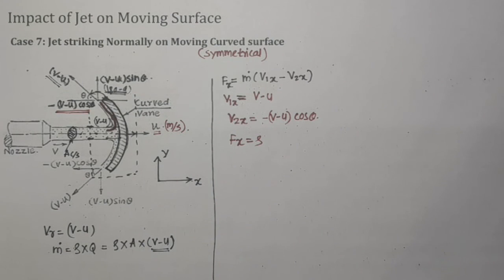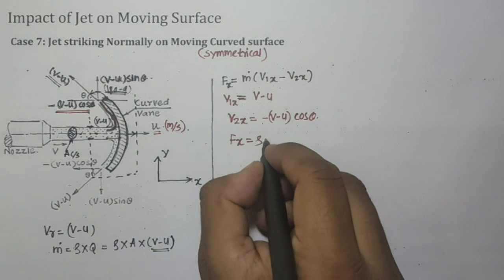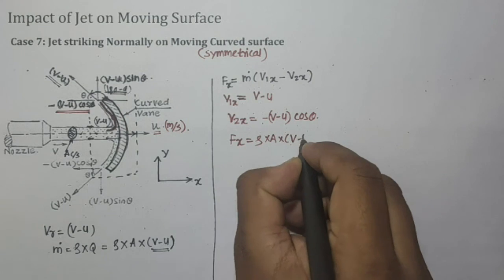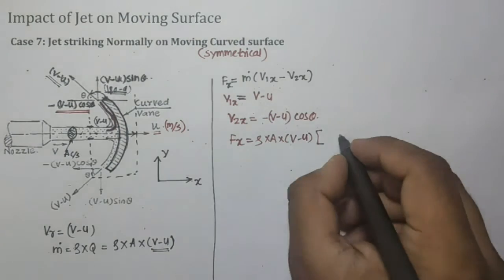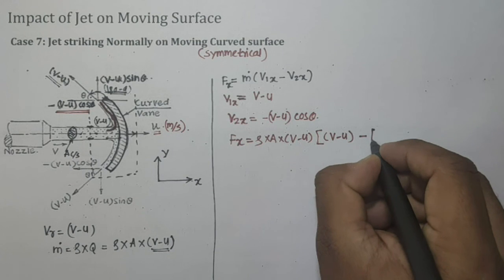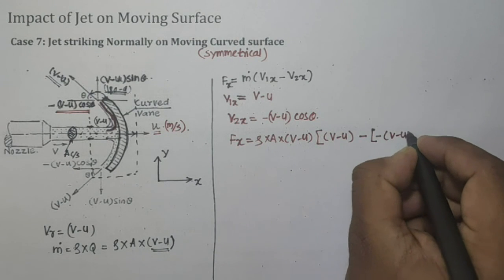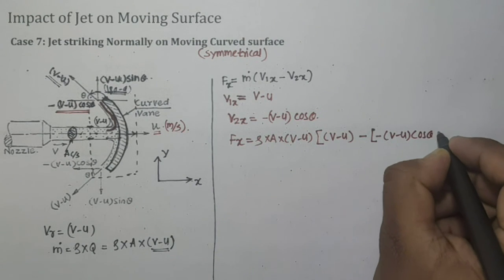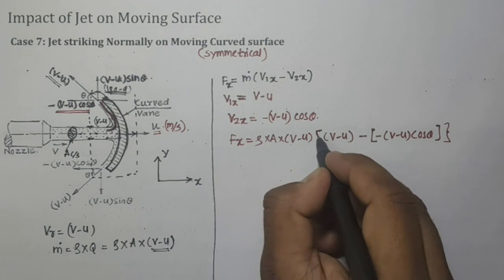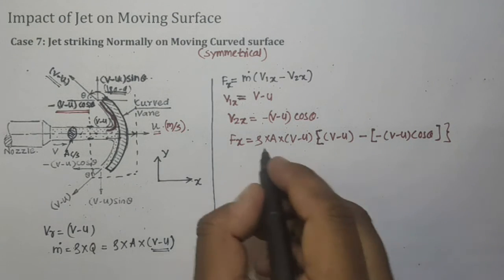We will get Fx is equal to rho A (v minus u), times (v1x minus of minus (v minus u) cos theta). So this is how we can write that equation.